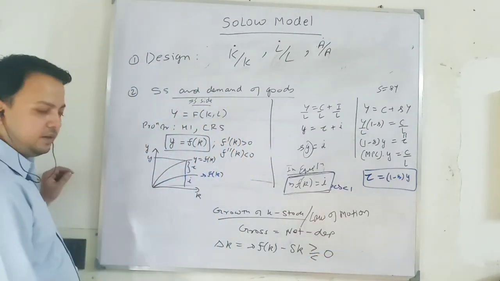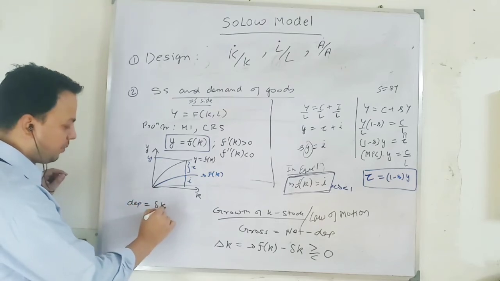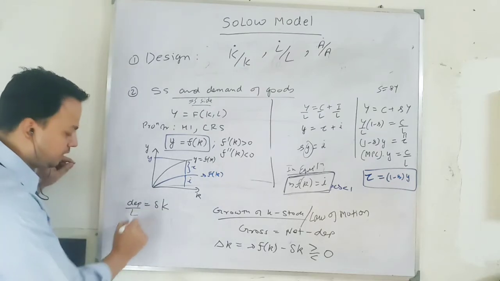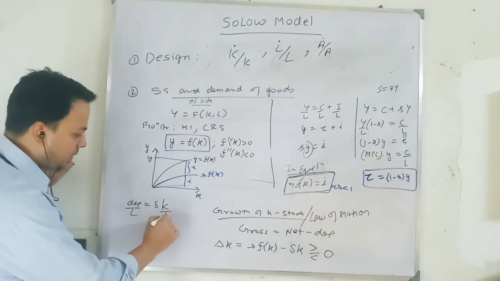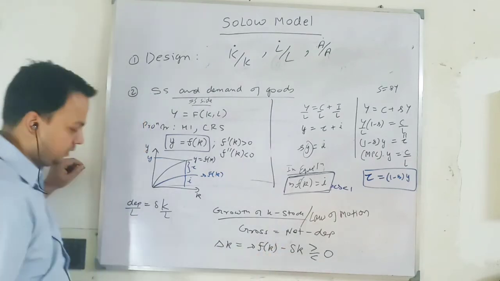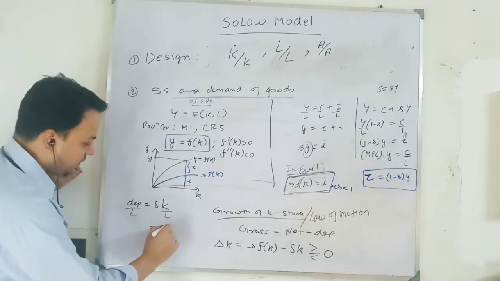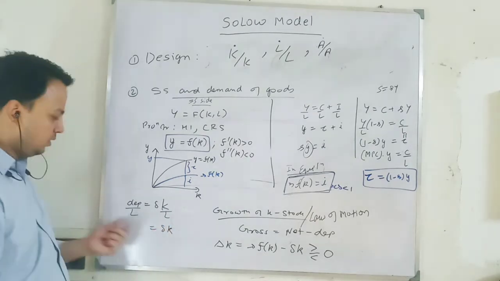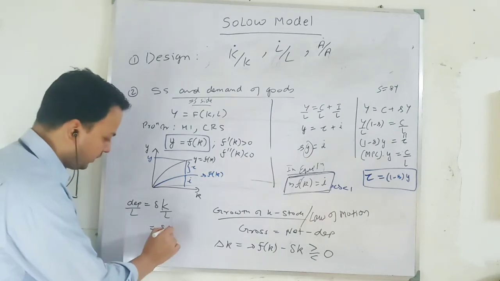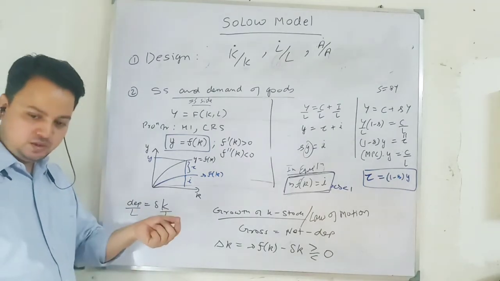Okay, and depreciation I talk about. Depreciation will be some proportion of your capital stock. So depreciation per worker will be some proportion of capital per worker. That is why I am saying this is depreciation per worker. Depreciation per worker will be equal to this term, delta k. This is the depreciation rate concept. It is a proportion of capital stock per worker. So remember the term that I am using.